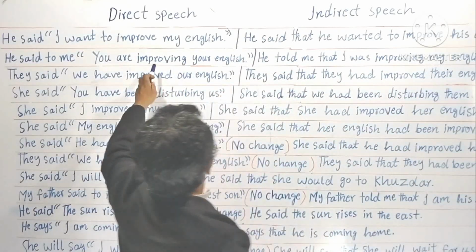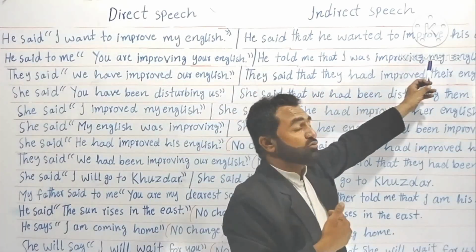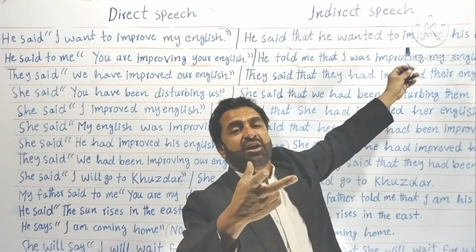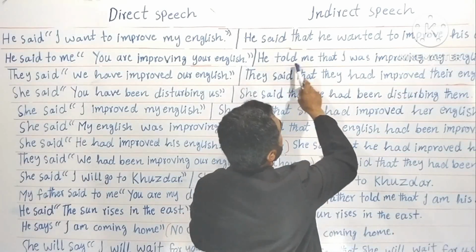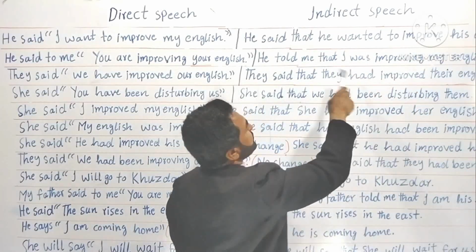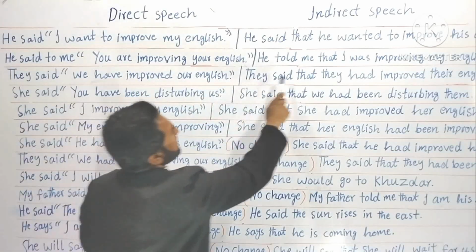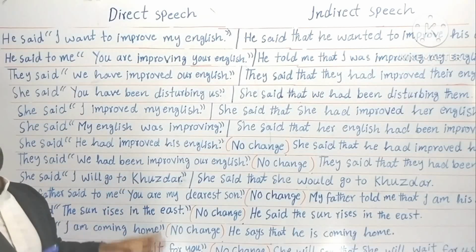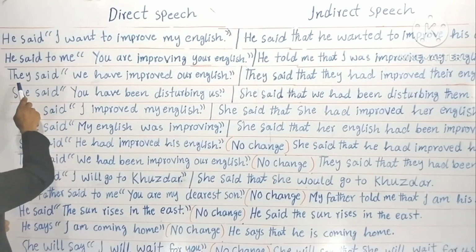Now here, he was talking about me. Okay. Here I am talking about myself. But quoting his words, you can say copying his words. Understood? He told me that I was improving my English. Now it changed into past continuous. Here it is in present continuous. Here it is in past continuous. Before I told you that, your tenses will change accordingly. Understood? Look at the third example.